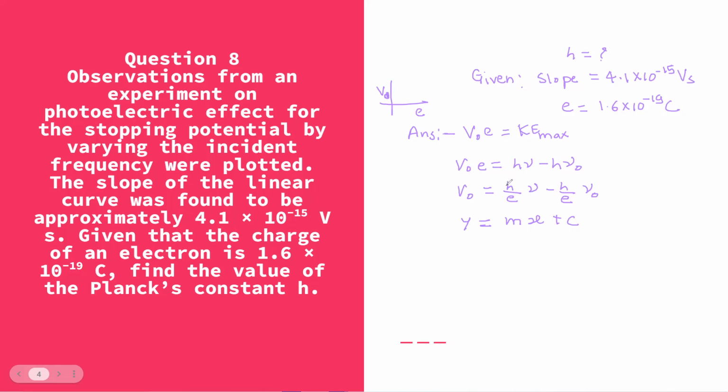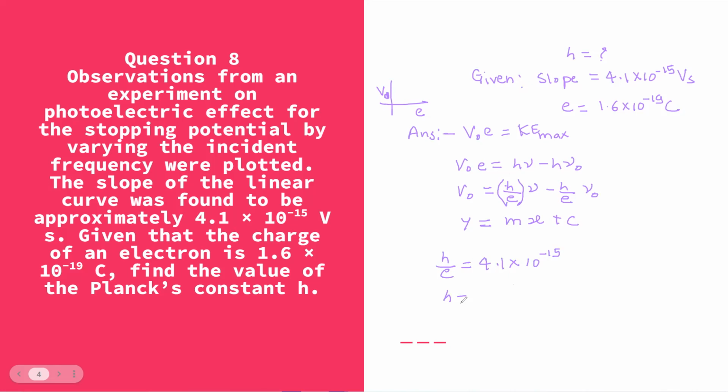So h upon e is nothing but the value of slope. So I can write h upon e is equal to slope, and that is given, which is 4.1 into 10 raised to minus 15. Then our task is to find out h.